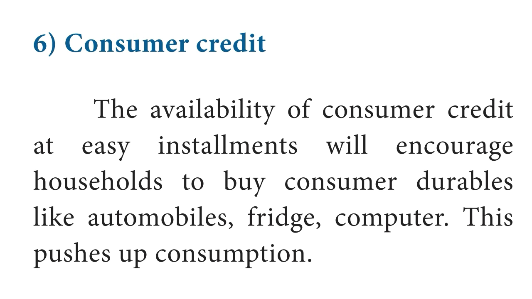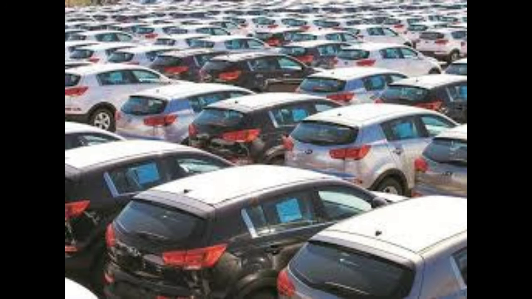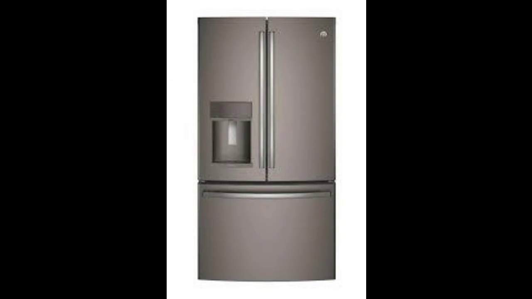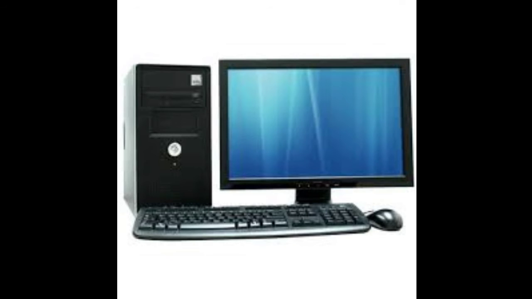Sixth objective factor, consumer credit. The availability of consumer credit at easy installments will encourage households to buy consumer durable goods like automobiles, refrigerators, computers, etc. These push up consumption.